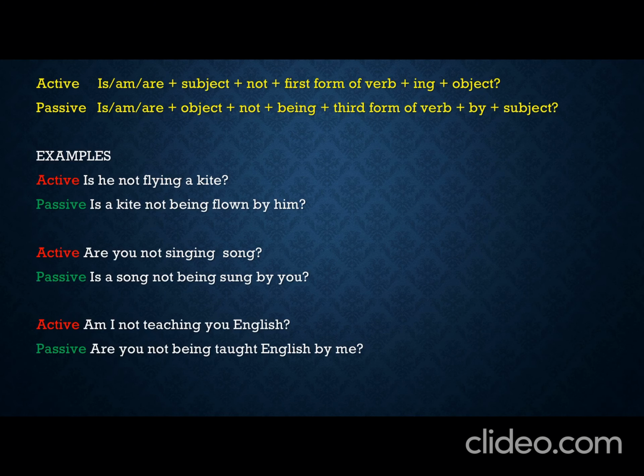How will you learn? You will just pick up any verb and then frame the sentence. You just pick up three words: subject, verb, and object, and then make the active voice in the present continuous tense and then convert that into the passive voice. And one more piece of advice for you all: keep revising the first, second, and third form of all the verbs. It will help you in the passive voice.